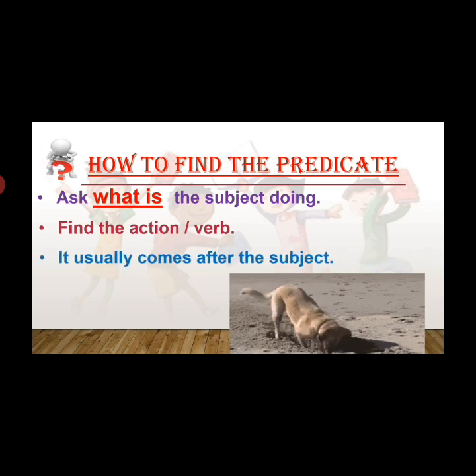It usually comes after the subject. So even if you've marked out the subject, the rest of the portion is the predicate in the sentence. Just follow these simple tips and I'm sure you will get the answer to what the predicate of the sentence is.